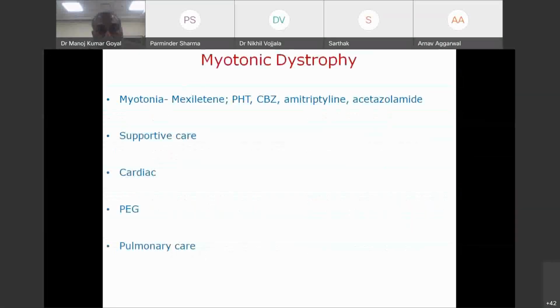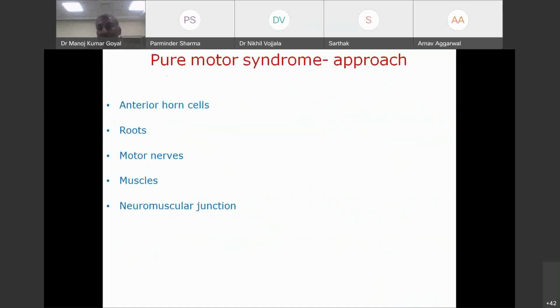I'm straightaway going now to how to approach. So when you come across a patient with pure motor syndrome, a patient who has come to you only with pure motor weakness, there are no sensory symptoms at all.